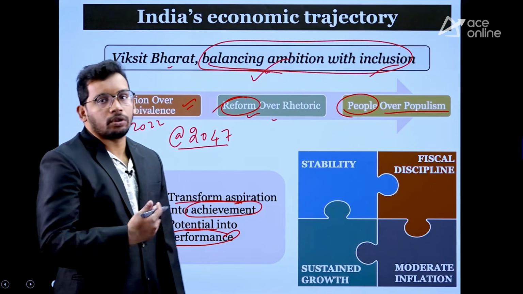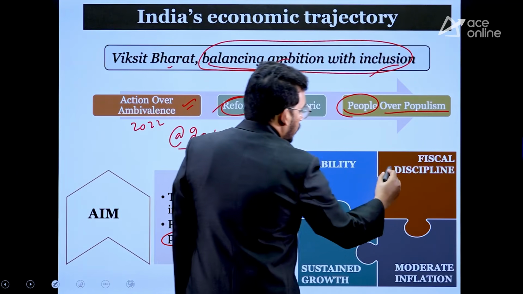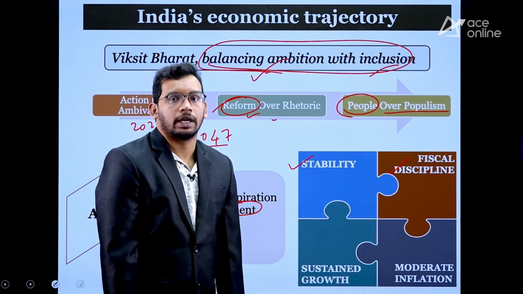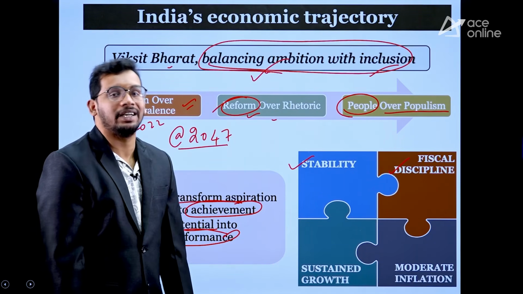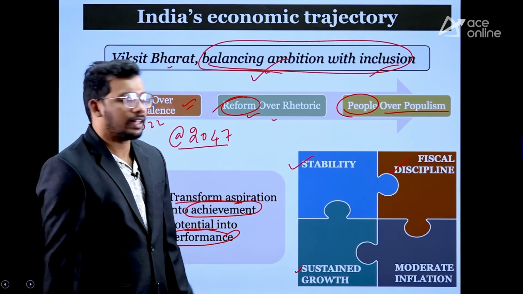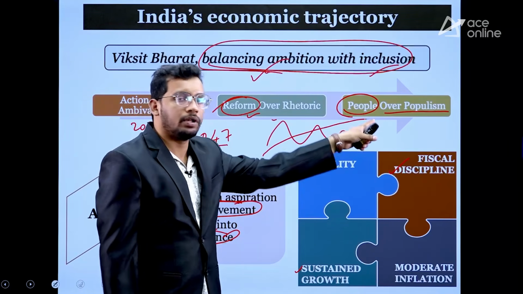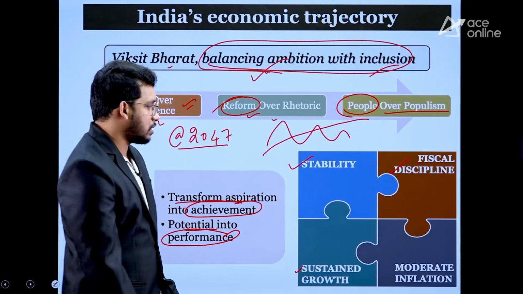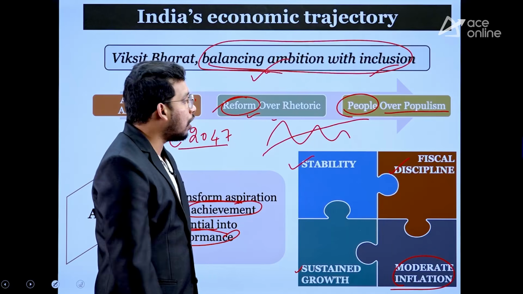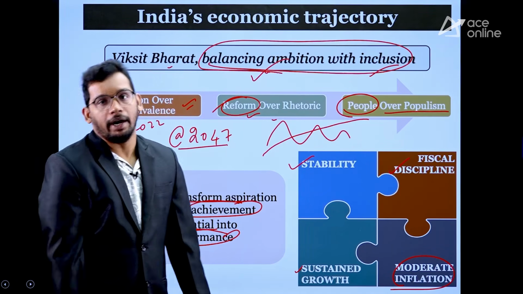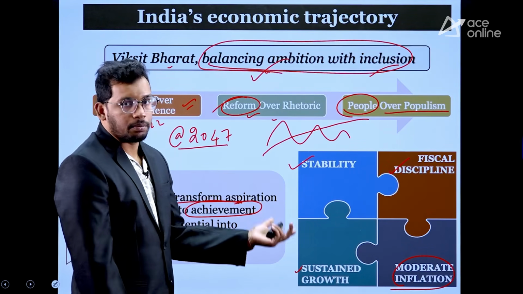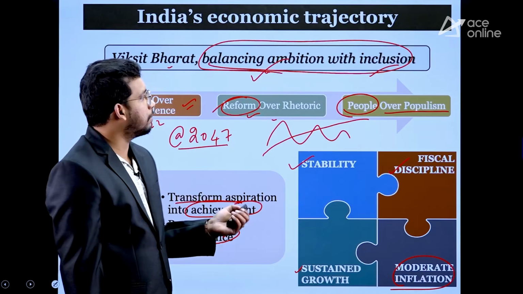Then, whatever growth we are going to achieve will be stable. It will be based on our discipline. We are not going to spend too much on revenue expenditure. We are going to show you spending on capital expenditure. That means we will be in discipline. Then we are going to aim at sustainable growth rather than fluctuation-based growth. We are going to show you consecutive growth rates and then controlled, moderate inflation, which will not hamper the consumers. So all these we are going to aim at. That is one of the objectives of this budget the government is presenting.